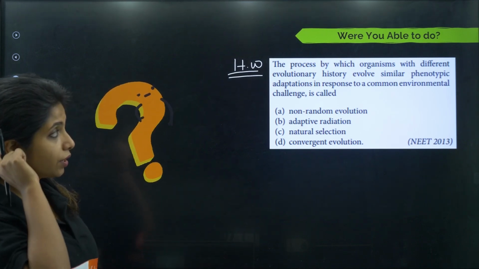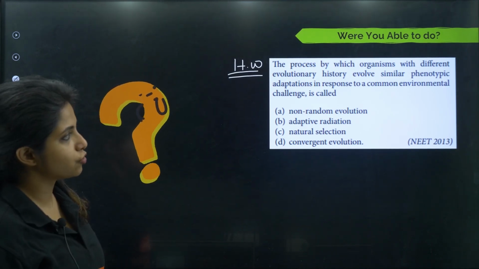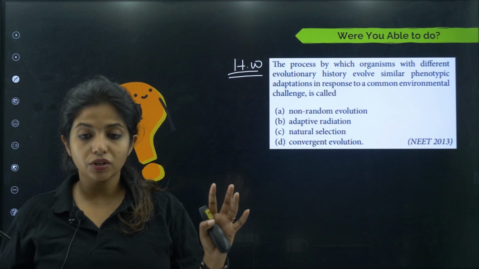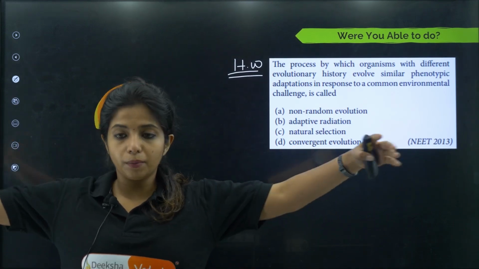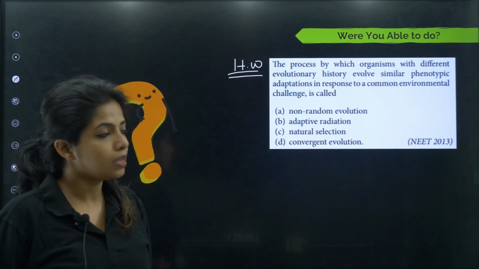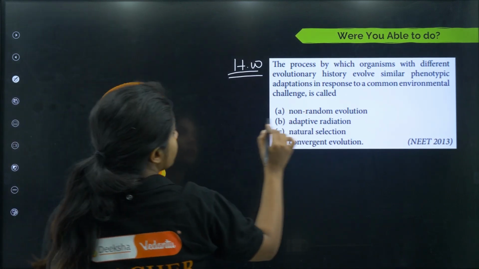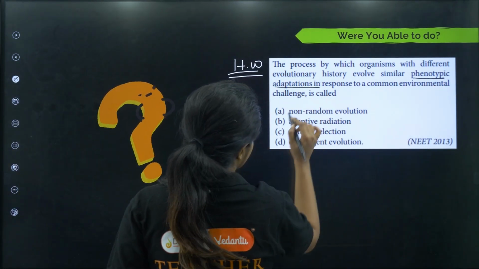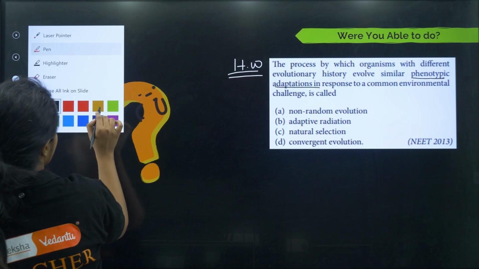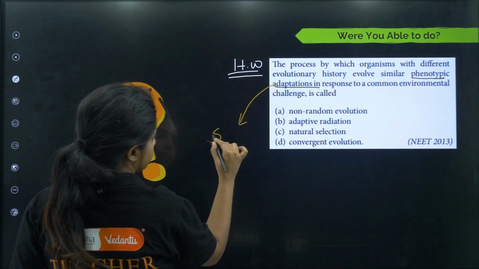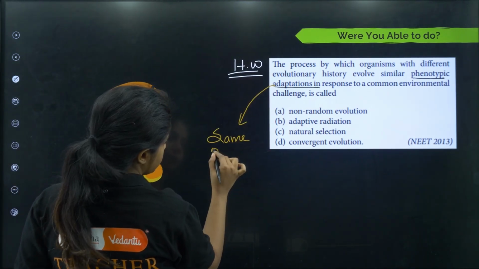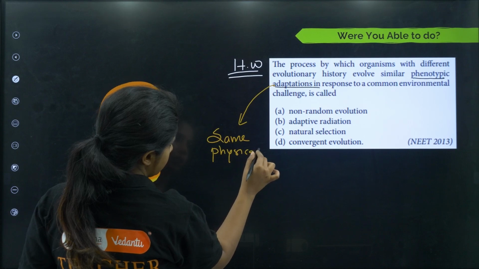The process by which organisms with different evolutionary history, as in they do not have any dependence, they are coming from different organisms, involve similar phenotypic adaptation. Phenotypic as in physical, as in they are having the same physical features.